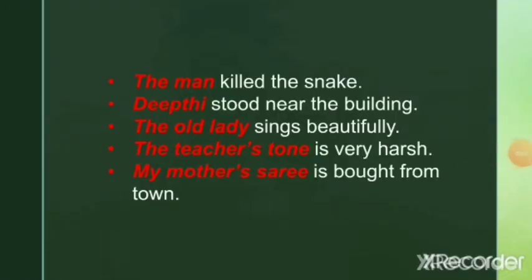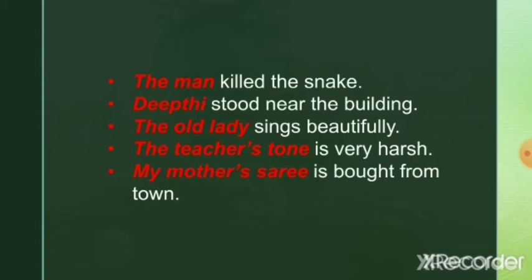Now see some examples. The man killed the snake. So who killed the snake? A particular man. The man. So both the words the and man come under the noun phrase. Deepthi stood near the building. So who stood near the building? Deepthi. Deepthi is the subject as well as the noun phrase.